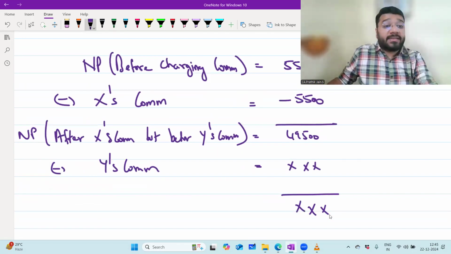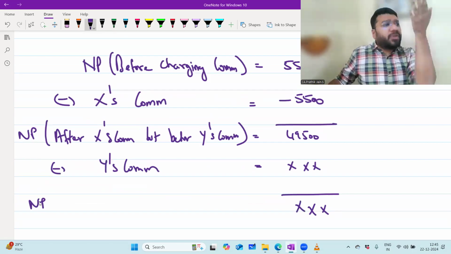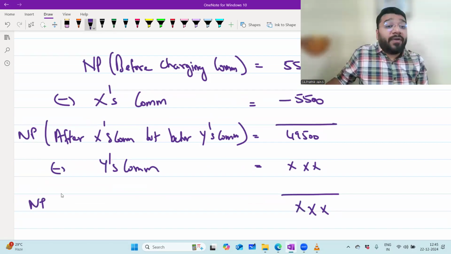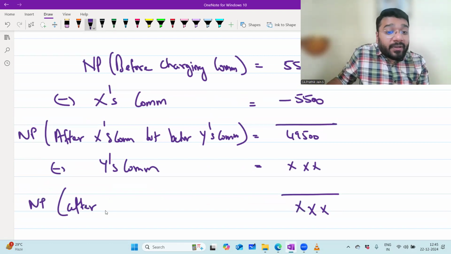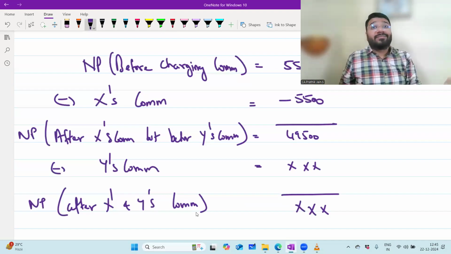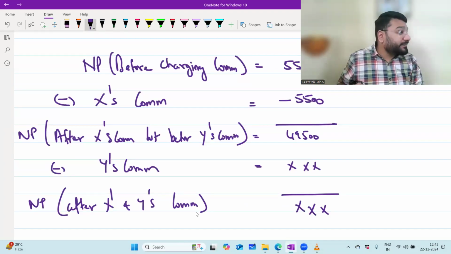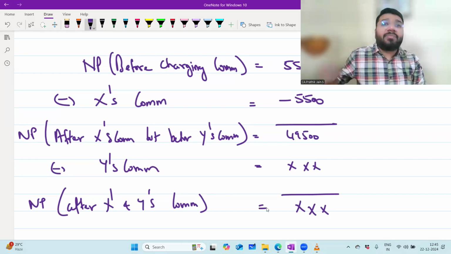What is this amount called? This also is called net profit. But this is net profit after X and Y's commission. Z's commission is not deducted. From this I would minus Z's commission.